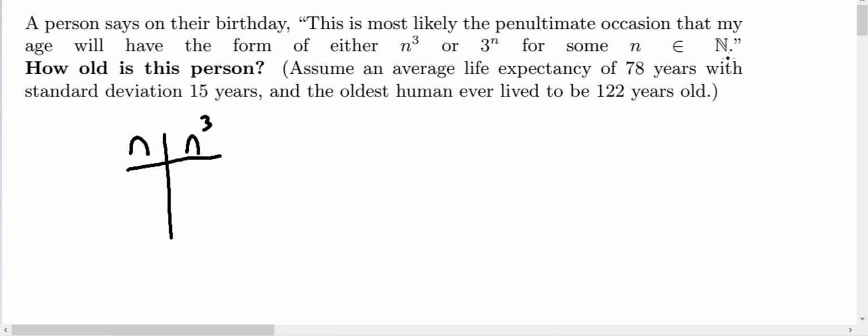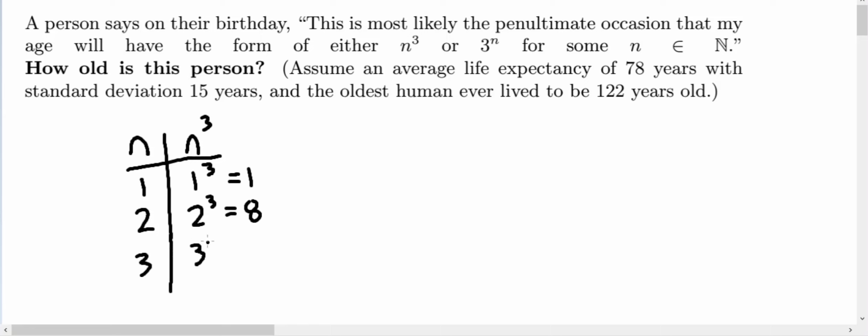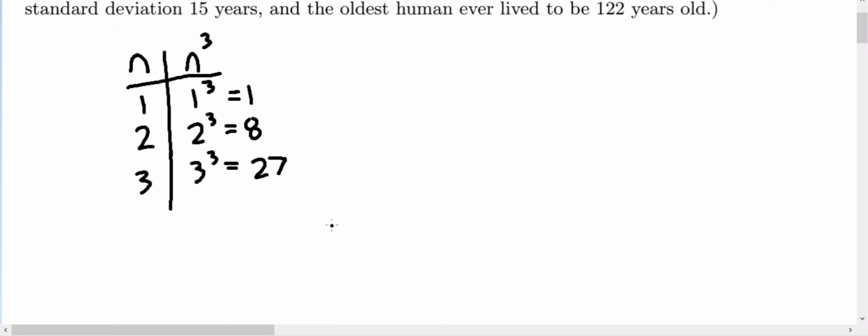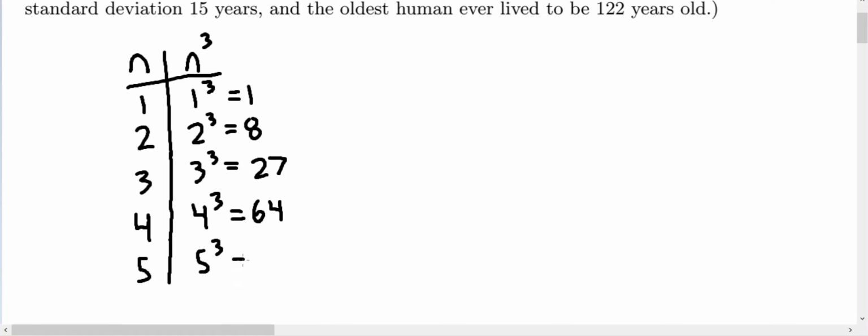we need to start with the natural numbers, so that's 1, and 1 cubed will just be 1. 2 becomes 2 cubed, which is 8. 3 becomes 3 cubed, which is 27. And so moving down the natural numbers here, we have 4. 4 cubed can be shown to be 64. So all of these are valid human lifespans. 5 for n, 5 cubed, and we get 125.